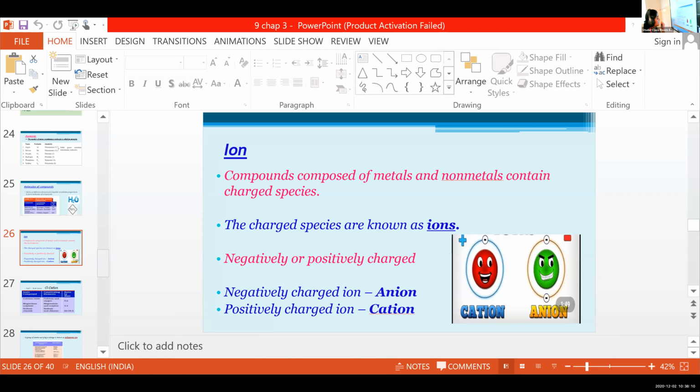Ma'am. Read the slide once again. Ion. Compounds composed of metals and non-metals contain charged species. The charged species are known as ions. Negatively or positively charged. Negatively charged ion, anion. Positively charged ion, cation. Is this clear? Yes, ma'am.